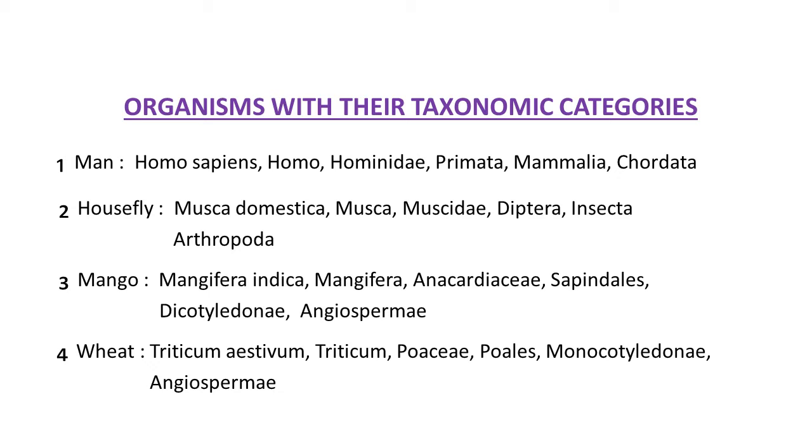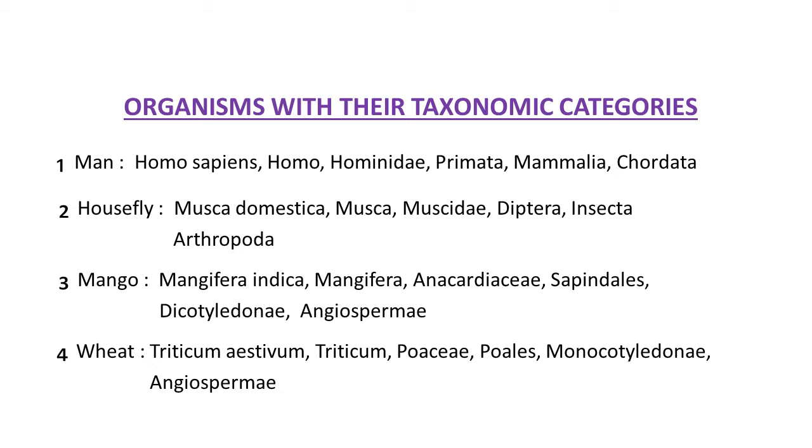Now the rest of the two examples are from plants. Third example, mango. Its scientific or biological name is Mangifera indica. Its genus is Mangifera. Its family Anacardiaceae. Order Sapindaceae. Class Dicotyledon and division is Angiosperm. So this way mango is arranged category wise in classification.